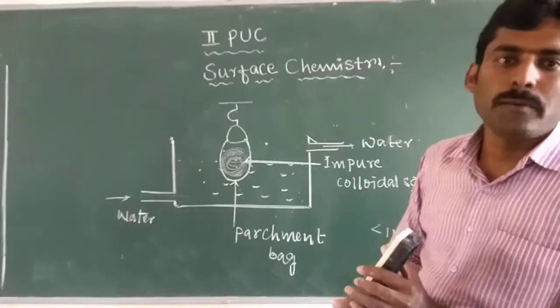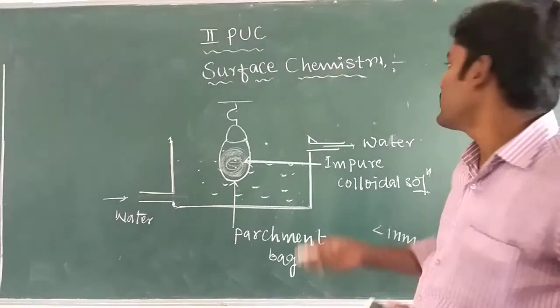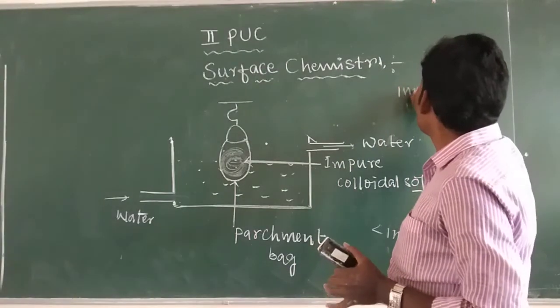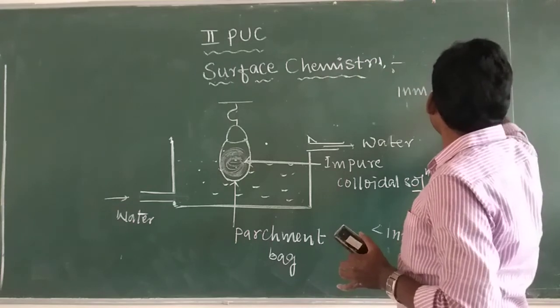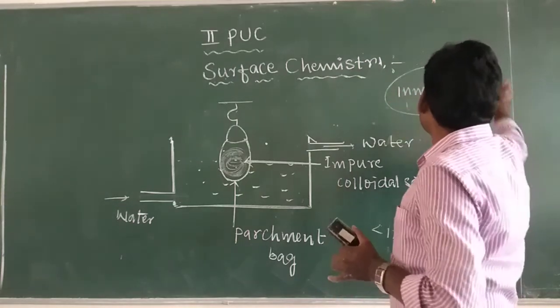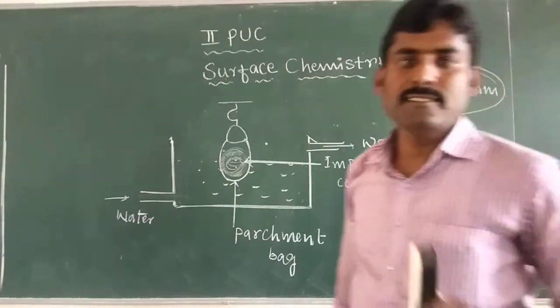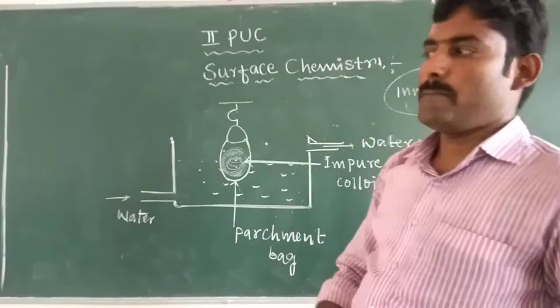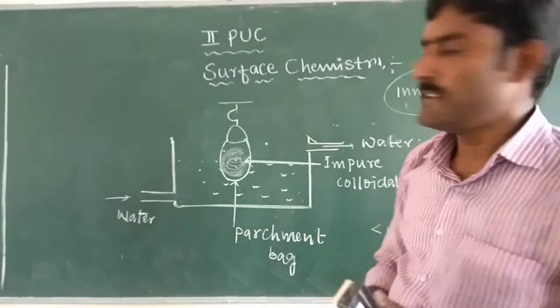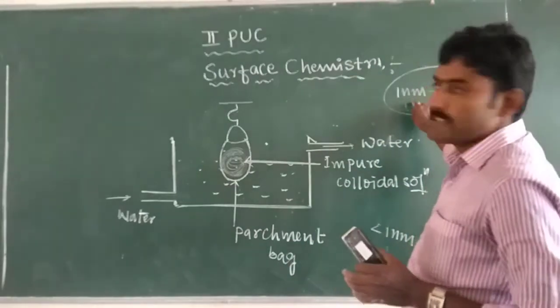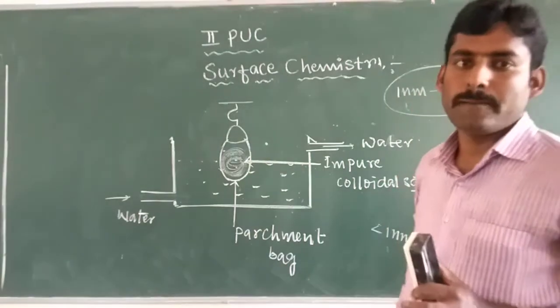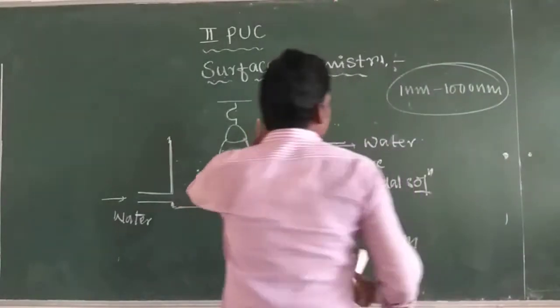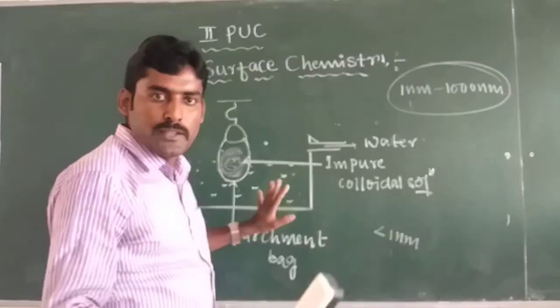Only colloidal particles of size 1 nanometer to 1000 nanometer remain. Particles in the 1 nanometer to 1000 nanometer range are what we call colloids. Such size particles remain in the parchment paper, and hence the colloid can be purified.